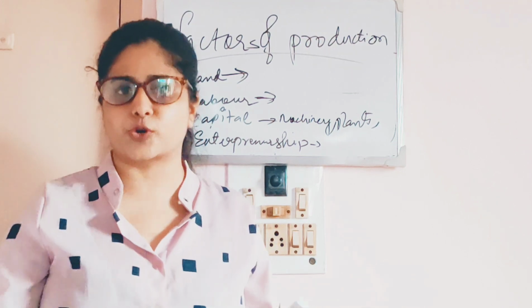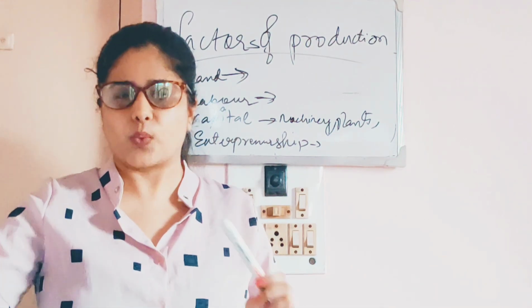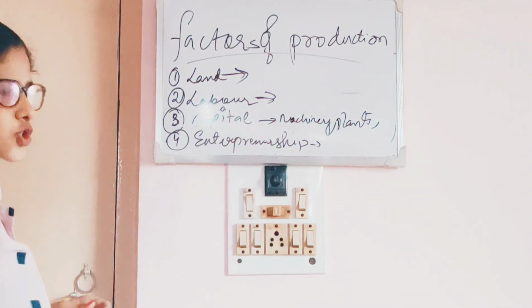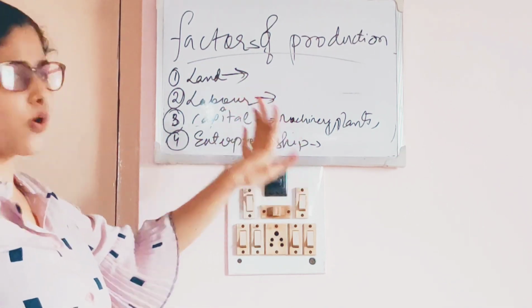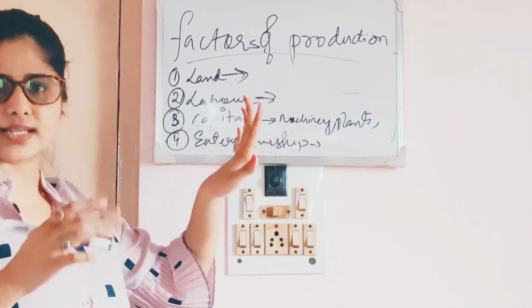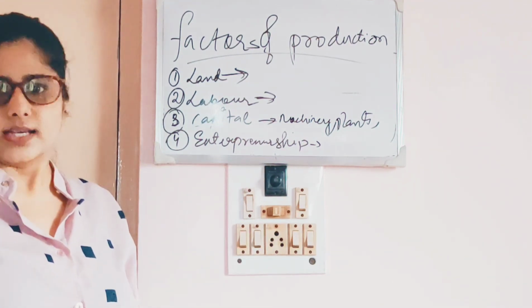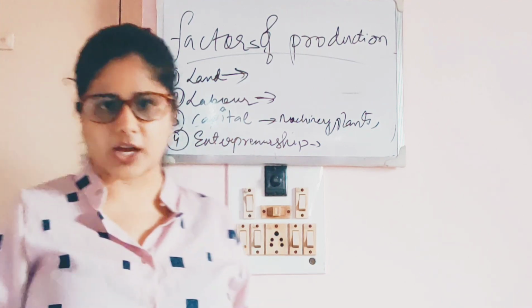He manages the production process. He makes sure that everything is well maintained and organized. So this is where entrepreneurship comes in. These are the four basic factors of production required for a proper production process. Understood? Great. So here we have done production, it is over.